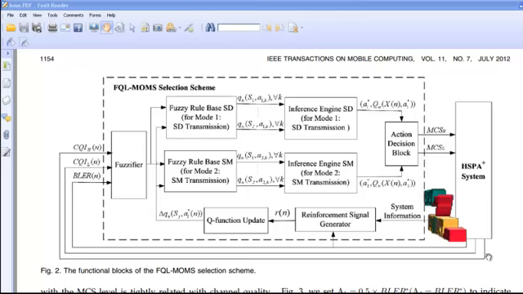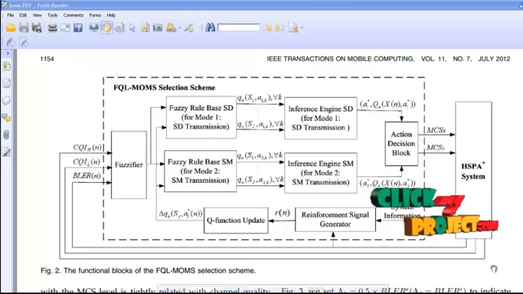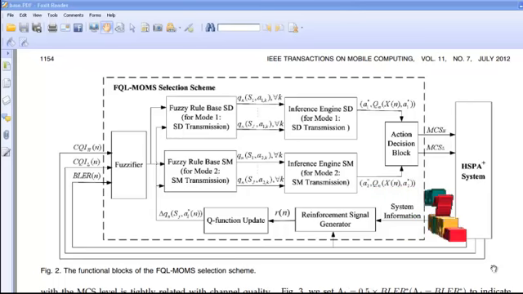In the learning process, we have divided each fuzzy rule base into 3 regions according to fuzzy terms of BLER. The regions are satisfaction, attention and violation. Each fuzzy rule base SD and SM is designed for satisfaction, attention and violation regions.